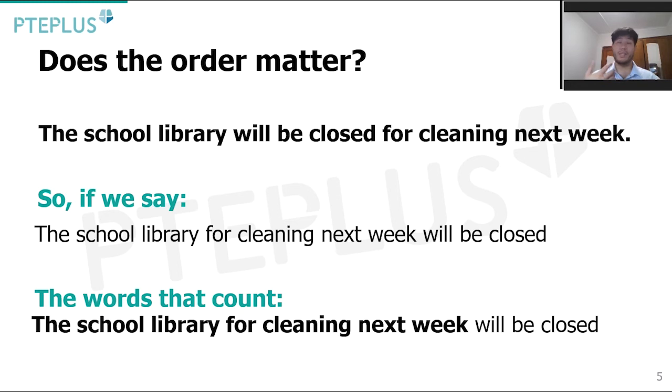Now, does the order we say it matter? So in the example, the school library will be closed for cleaning next week. If we say something like, the school library for cleaning next week will be closed, we have every single word, but we don't have it in the right order. What happens is the PTE Plus system and the PTE test system will only recognize the words that are in the correct order. So here, it'll recognize the school library for cleaning next week. And it won't recognize will be closed because will be closed is in the wrong order. So here, you've got all the words, but they're not in the right order. So you'll be only getting 2 for content.